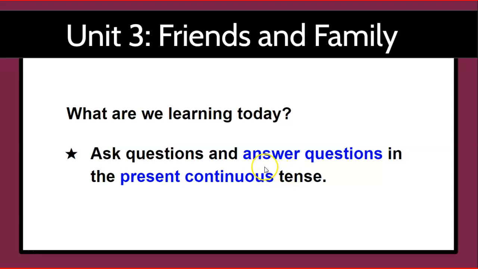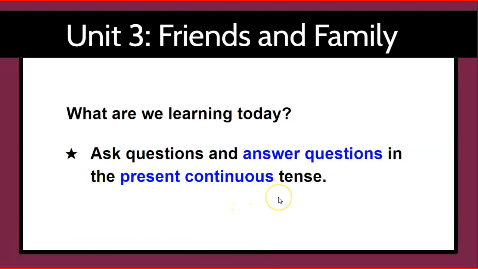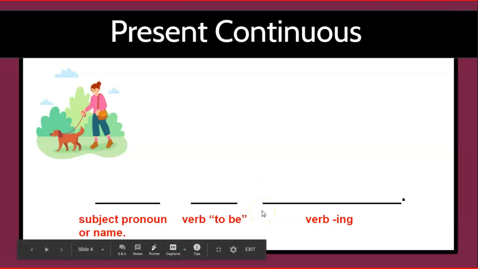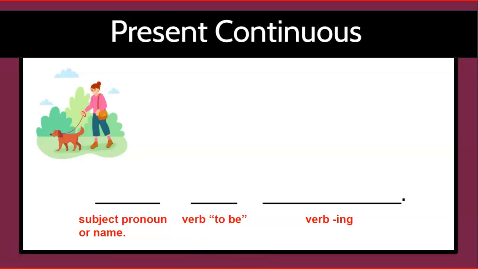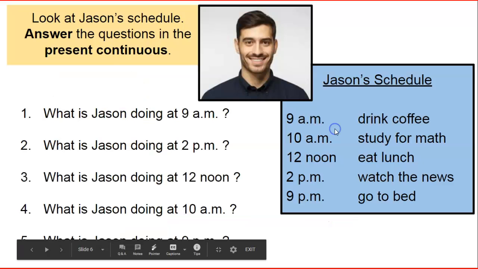So again, the two main points: ask and answer questions in the present continuous tense. So how do we make the present continuous verb tense? To make a sentence, you need three things in order for it to be the present continuous.